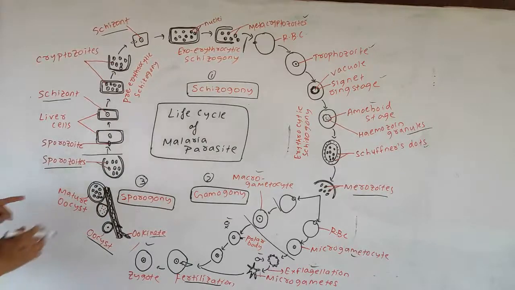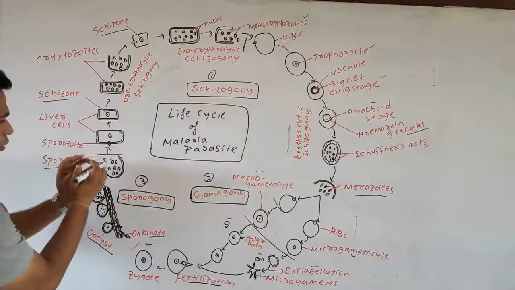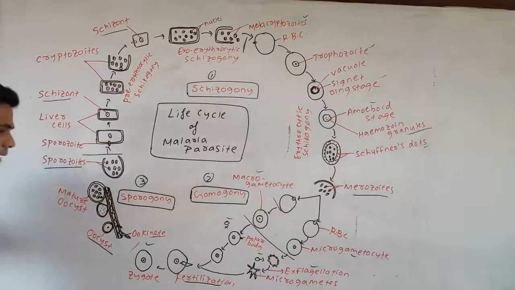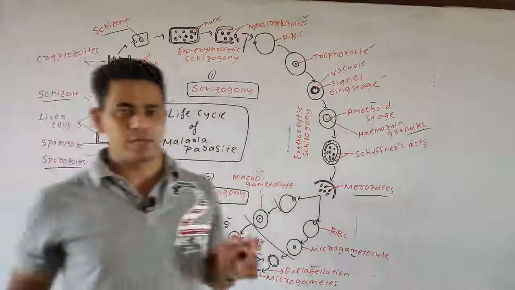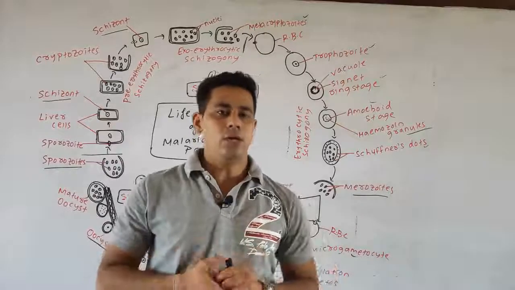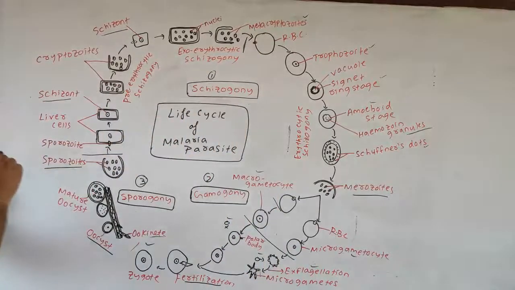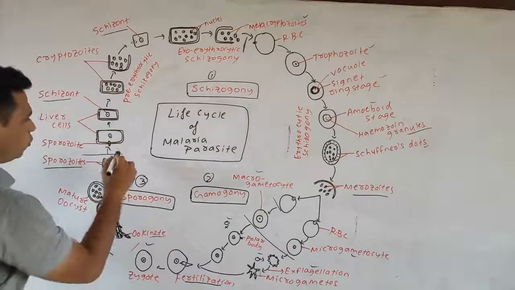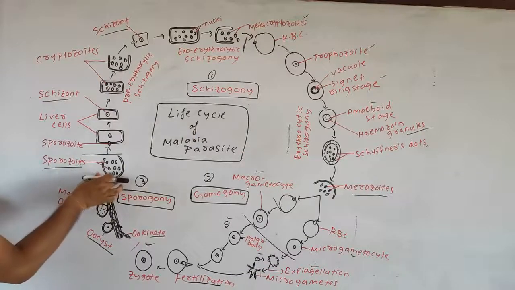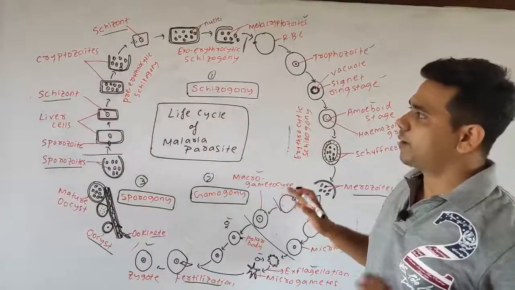Further, when it is full of sporozoites, the mature oocyst will burst, and the sporozoites will enter into the salivary glands of the female Anopheles mosquito and into the proboscis of the mosquito. Now the infected mosquito is fully ready to transfer the sporozoites to another healthy person. So that is the cycle of the parasite.